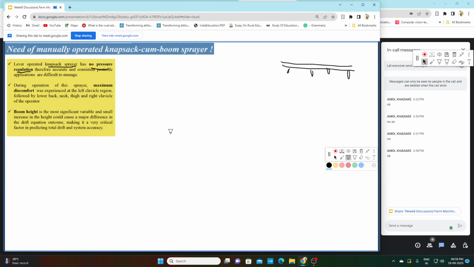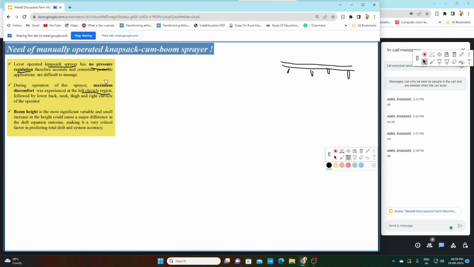What is the second limitation? The second limitation is maximum discomfort to the farmer carrying it. When the farmer is carrying it, he experiences pain in his left clavicle region. Clavicle region is basically the shoulder.